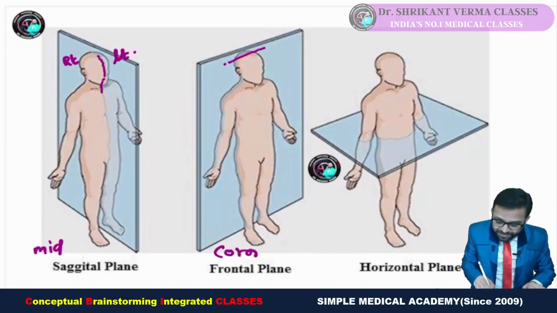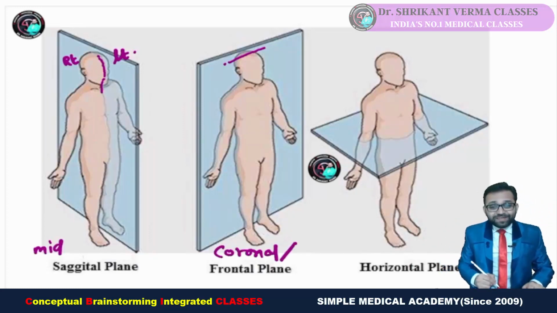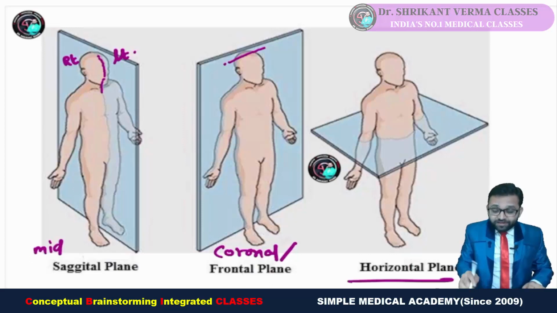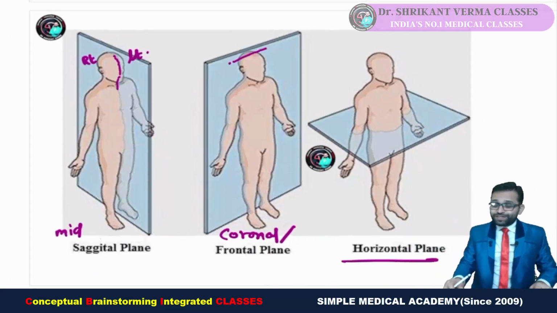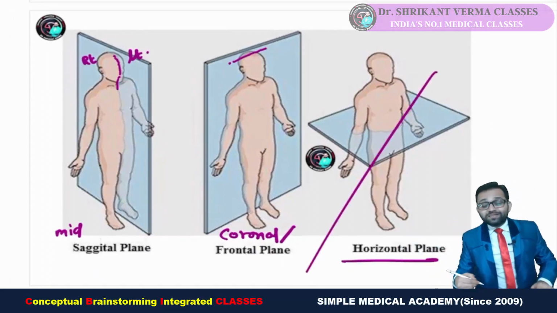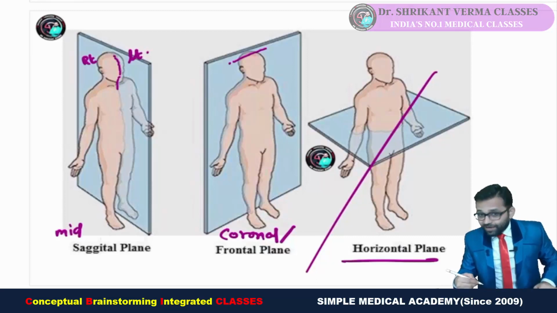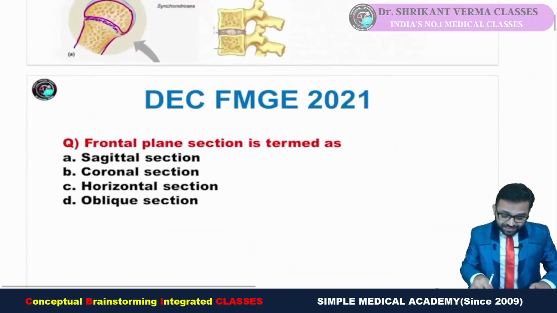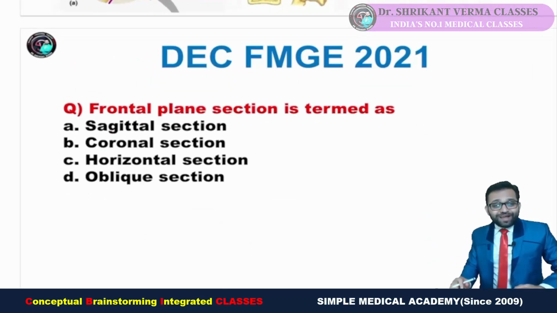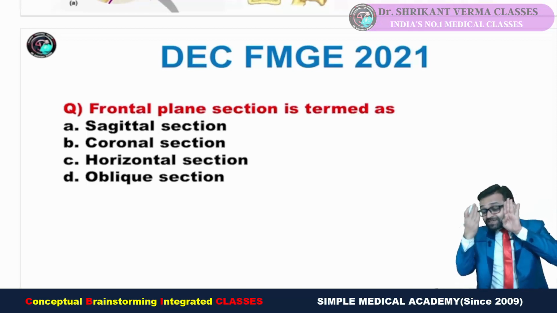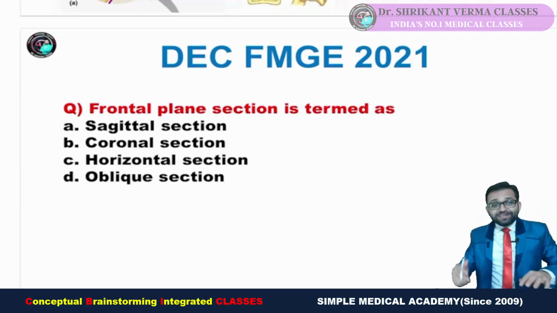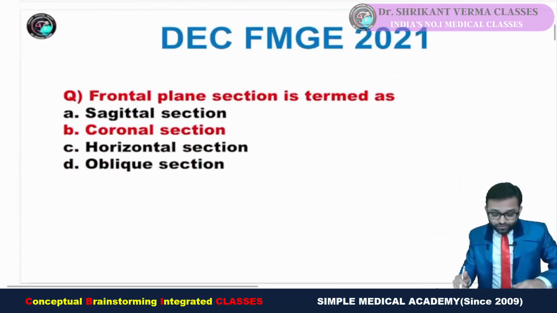Also, you can call this the coronal plane. And the plane which is parallel to the ground is our horizontal plane. Any plane which divides the body at an angle with the ground is an oblique plane. So you can see here, frontal plane section is termed as? Definitely the frontal plane section, which divides the body into front and back, is the coronal plane. So here is your answer.